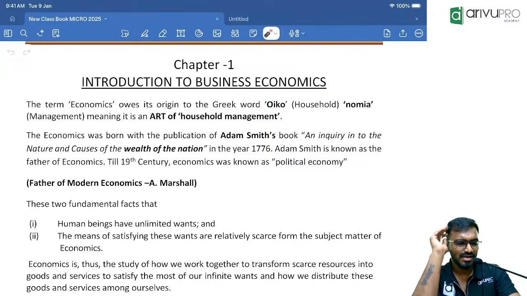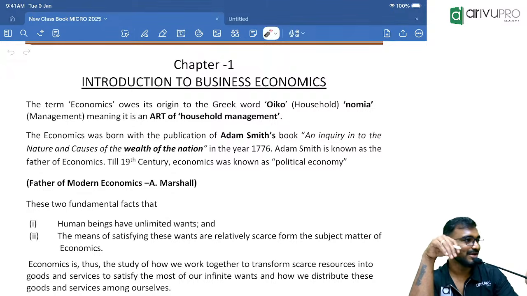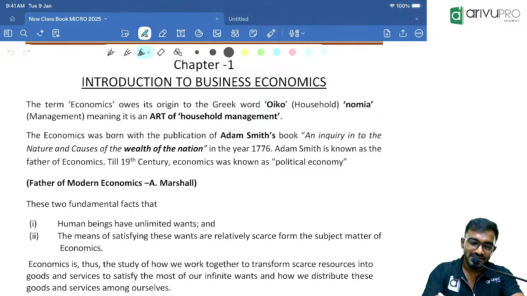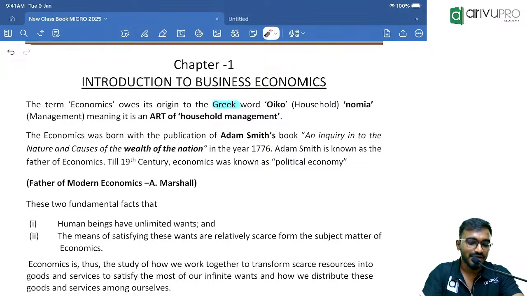Everything is a part of your chapter, and I can say this is one of the most boring chapters. Unfortunately, you guys selected this to be the very first topic of your opening of the syllabus. Okay. See, the term economics is derived from a Greek word. There are 2 important Greek words, oiko and nomia.